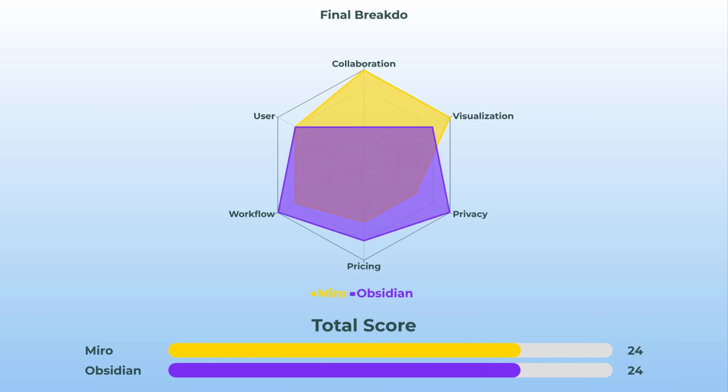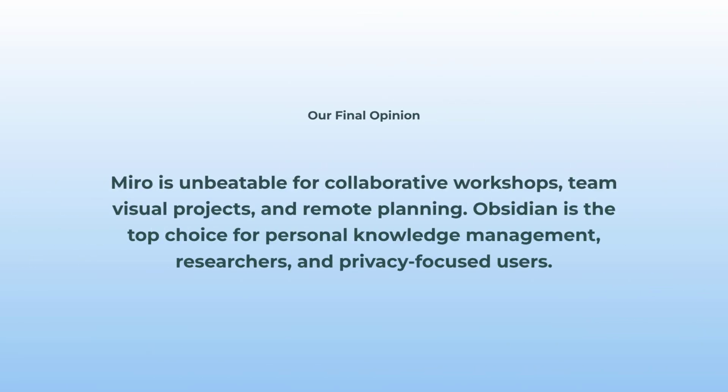If we chart everything out, you can see Miro pretty much dominates in collaboration and group creativity, while Obsidian is unbeatable for privacy, price, and customization. User experience kind of straddles the line between both, so it really depends on what you want more, team action or solo power. So here's my totally honest breakdown.